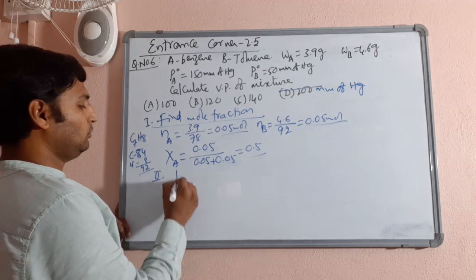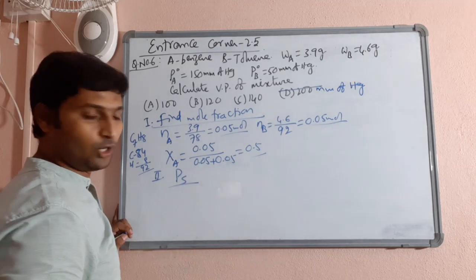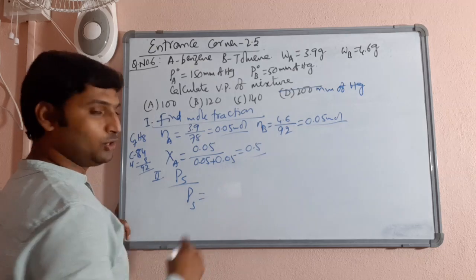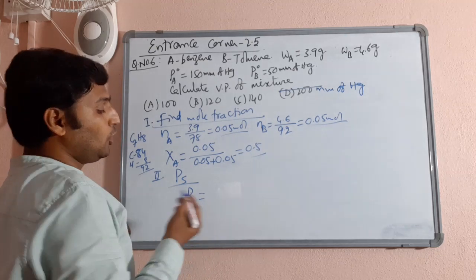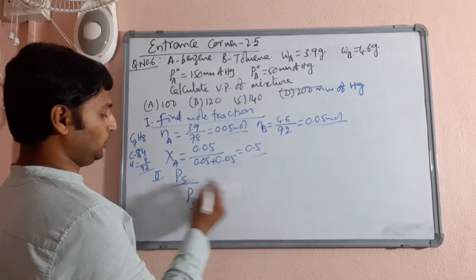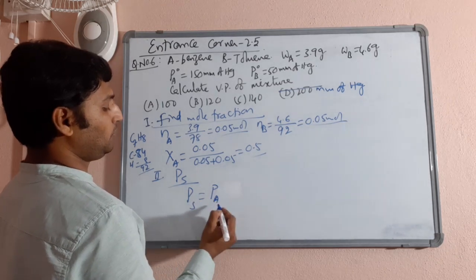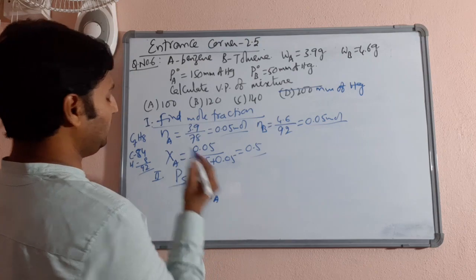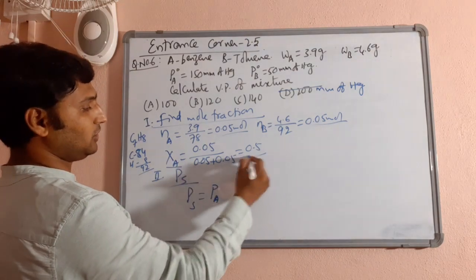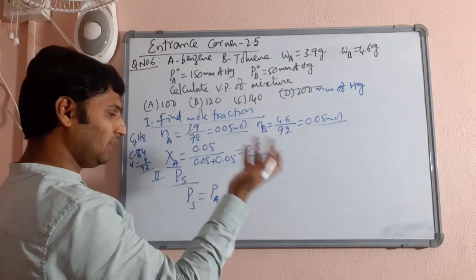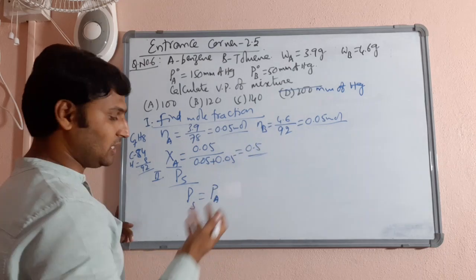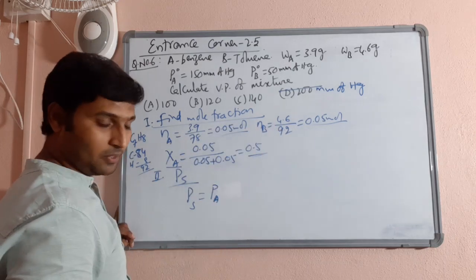Now, step 2, calculate the vapor pressure of the solution. If you directly substitute in the formula, the vapor pressure of the solution is equal to (PA naught minus PB naught) into XA plus PB naught. I am taking it in terms of XA because I have calculated XA. We could have taken anything because XA and XB are the same here.